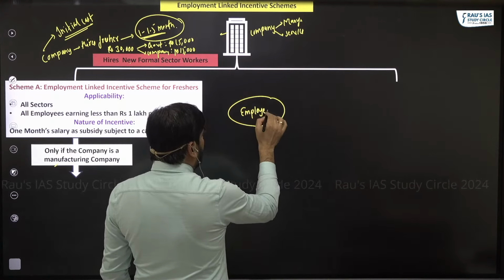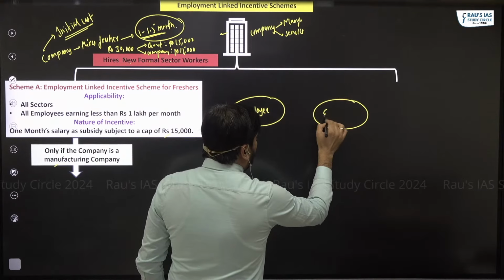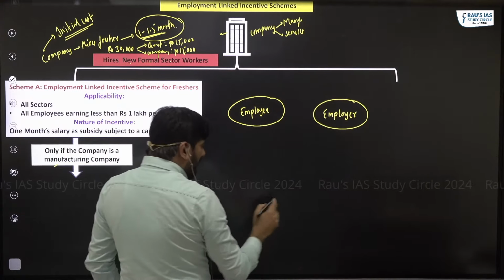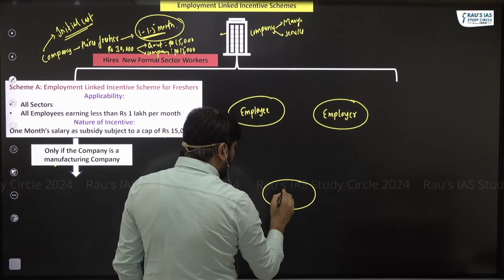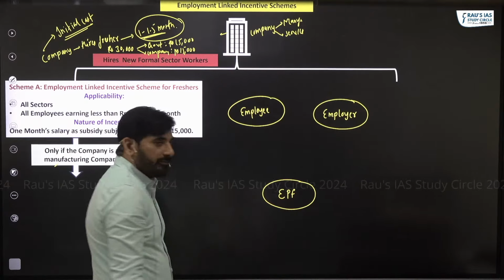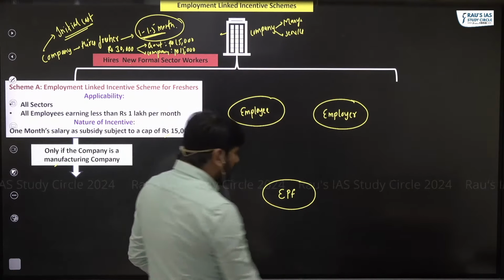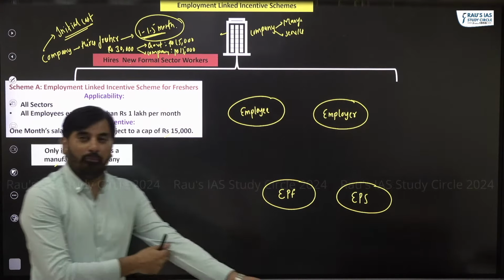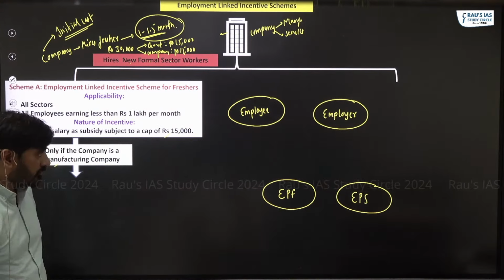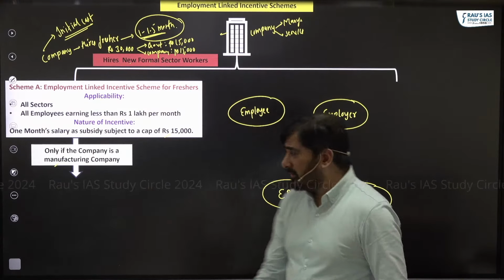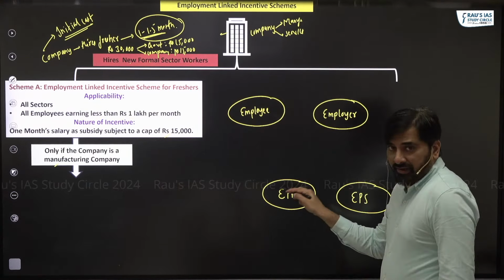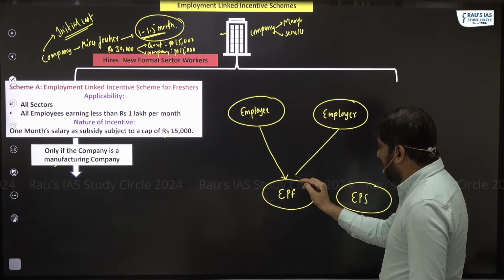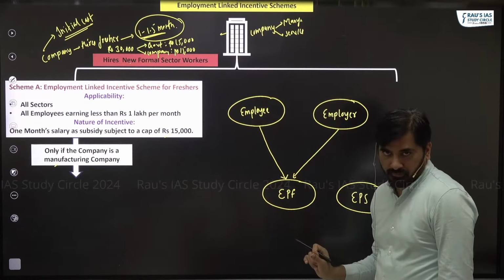You have employee and employer. So like I said, employee has access to social security schemes such as EPF, Employee Provident Fund, and employee also has access to EPS, Employee Pension Scheme. What actually happens is, to EPF, Employee Provident Fund, both the employee and employer, they'll make contribution.